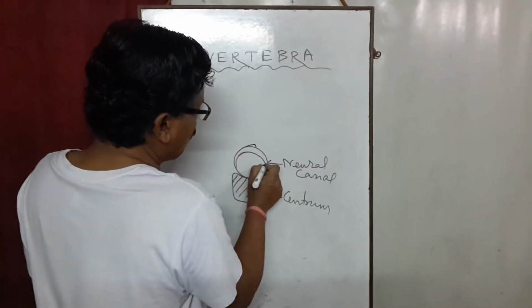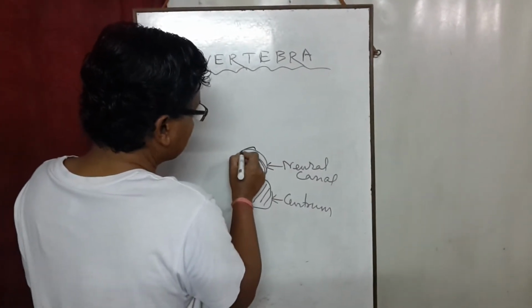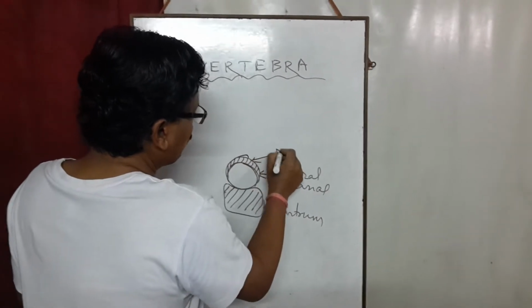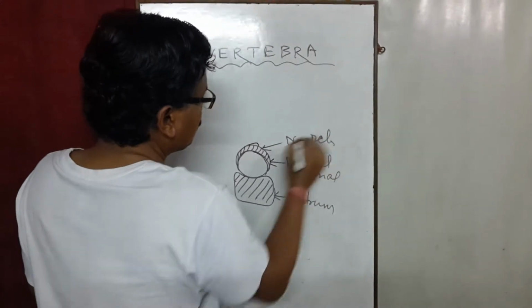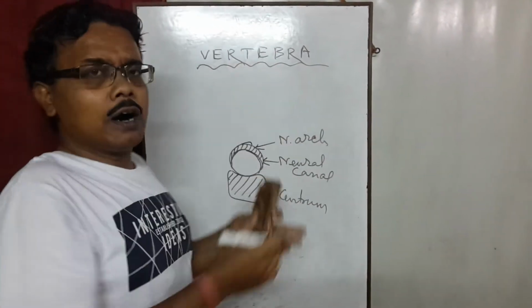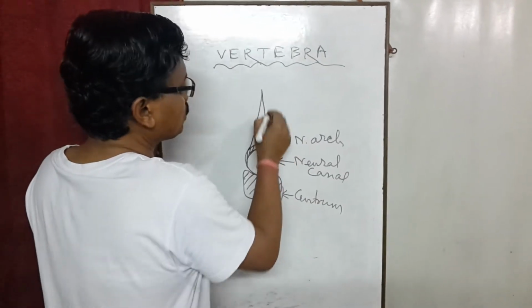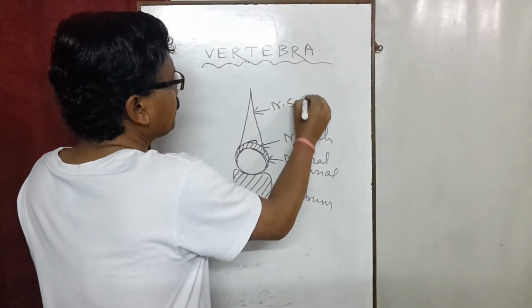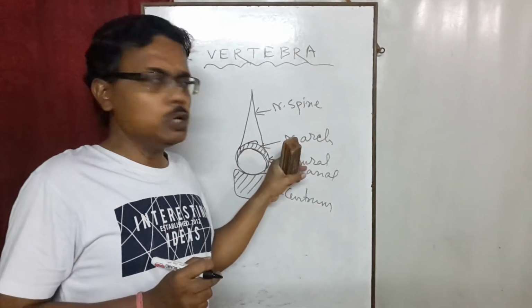The roof of the neural canal is arched like this. This is called neural arch. On top of this neural arch, a spine-like structure is present. It is called neural spine.